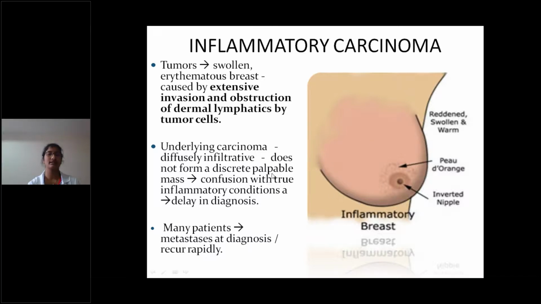This is a diffuse presentation. Confusion with true inflammatory conditions delays the diagnosis, so it can be confused with mastitis. Many patients have metastasis at diagnosis or recur rapidly.